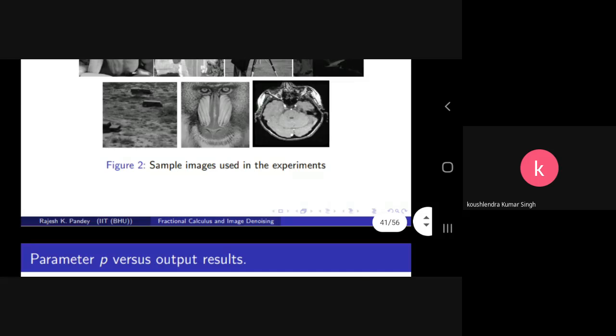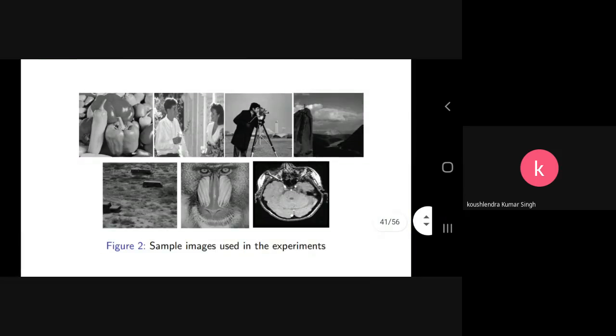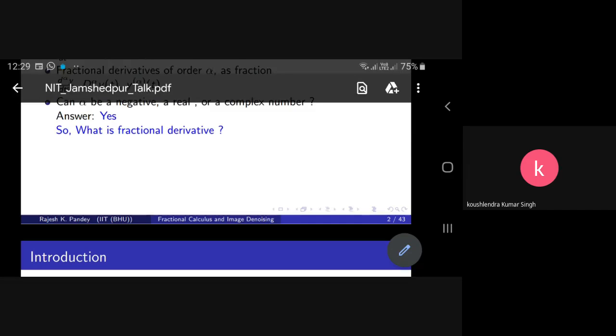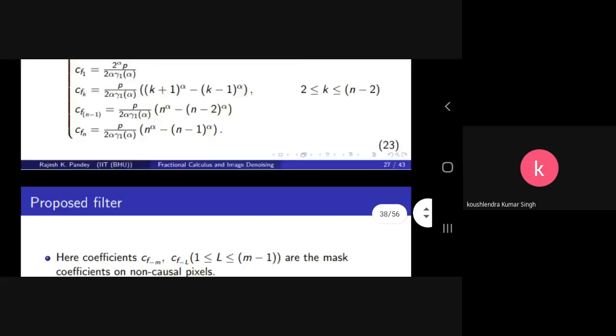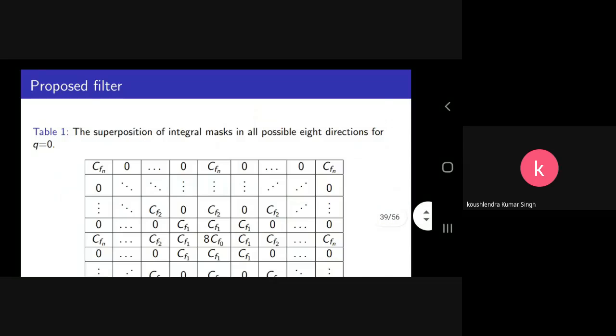For the simulation purpose, we take different types of images. One is capsicum, the second is a couple, the third is the cameraman, then the truck image and the beer image, and one more, the MRI image, that we take for the implementation.